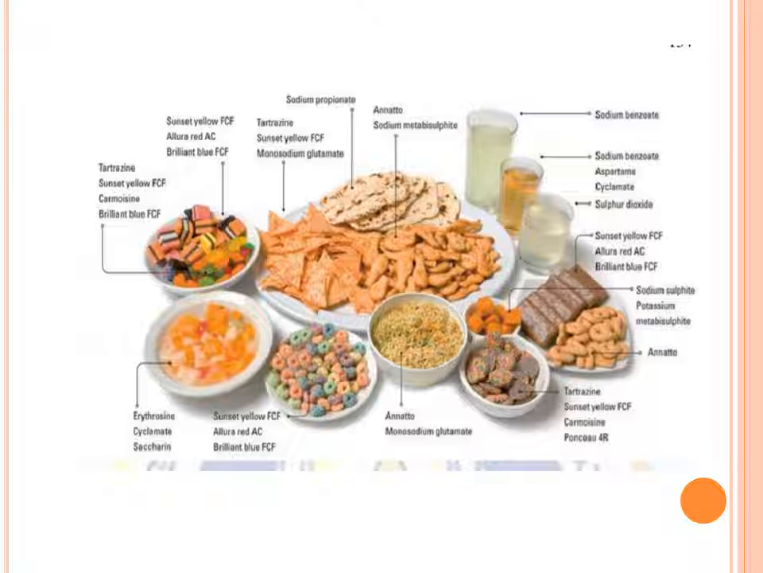Now coming to this image, some of the additives are added to preserve the food and enhance its taste or flavor, such as sodium propionate, sodium benzoate, sulfur dioxide, sodium sulfate, potassium metabisulfite, monosodium glutamate, erythrosine, etc. These are added to increase the flavor of the food.